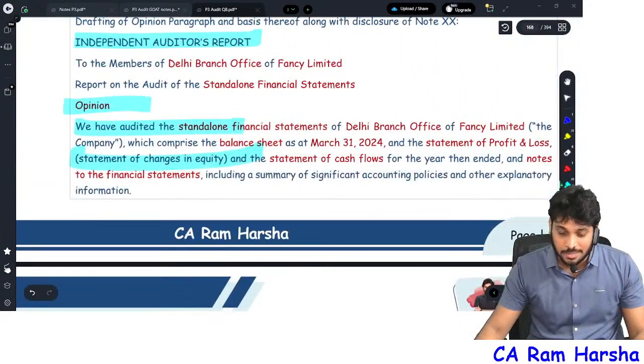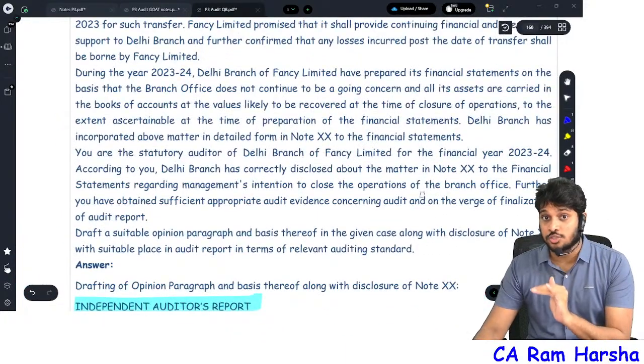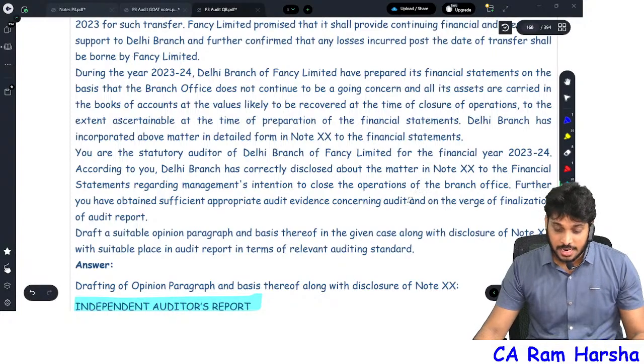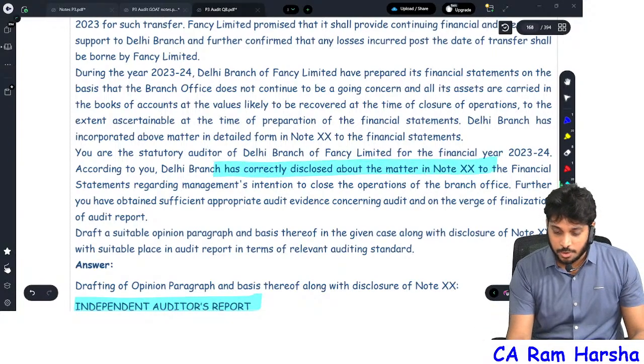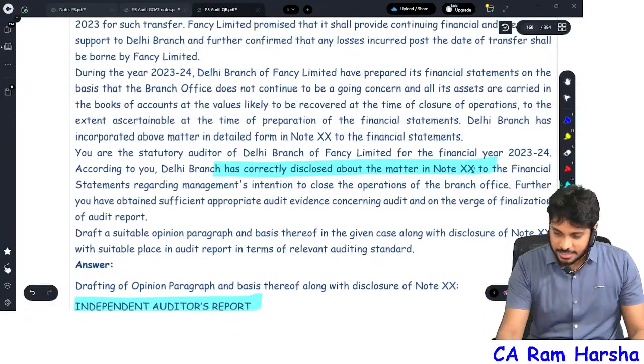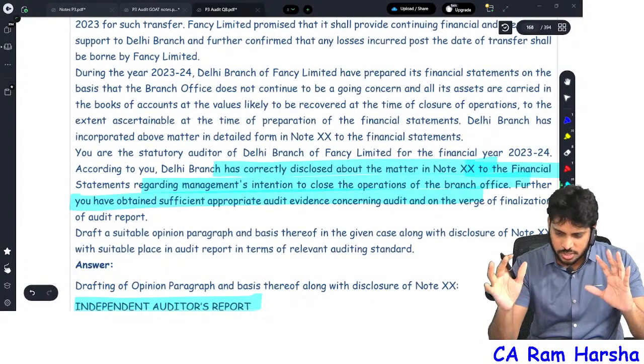You know what happened in this company? A company has incorporated one branch in Delhi and they decided to close that branch. Going concern is missing. And what did the company do? The company correctly disclosed the matter regarding the intention. Further, they disclosed everything correctly.